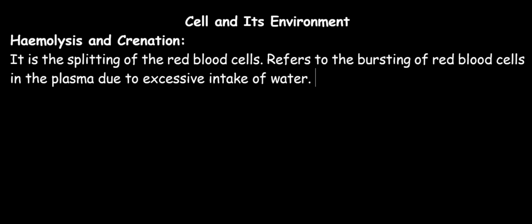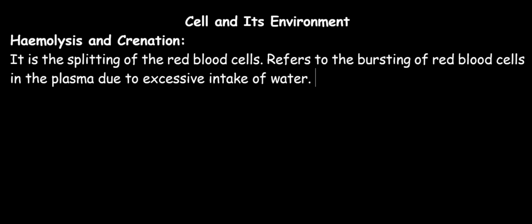And because the red blood cell is an animal cell and not a plant cell, it lacks a cell wall, and because it lacks a cell wall, it cannot resist the elastic nature of the turgor pressure. This will result in the cell lysing.